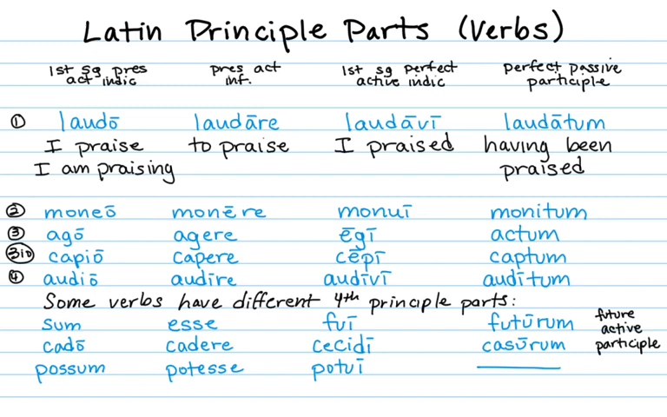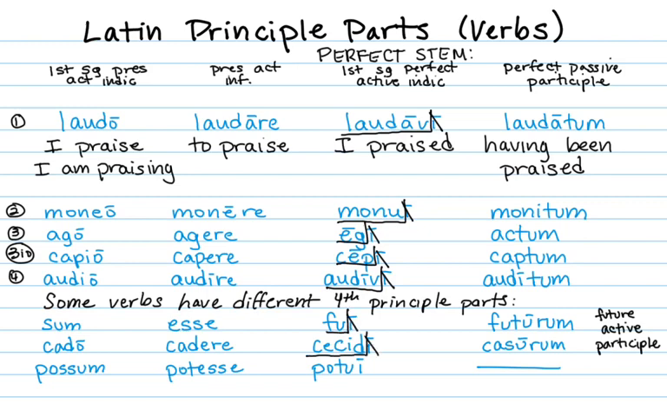So for now, let's focus on the third principal part, which we're going to use to get the perfect stem. To get the perfect stem, you go to the third principal part and lop off the i, which is the ending, and then what you're left with is a stem. So the perfect stem for laudo, laudare, laudavi, laudatum is laudav. For moneo, monere, the perfect stem is monu. Ago, agere, the stem is eg. Capio, capere, the stem is cep. Audio, audire, the stem is audiv. Sum, esse, fui, the stem is fu. Cado, cadere, cecidi, the stem is cecid. And for possum, posse, potui, the perfect stem is potu.